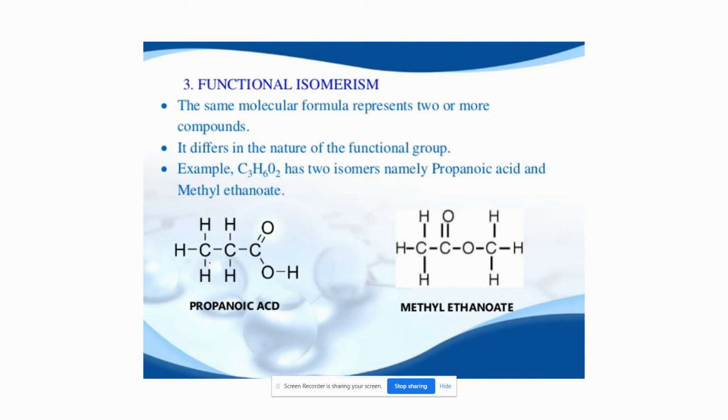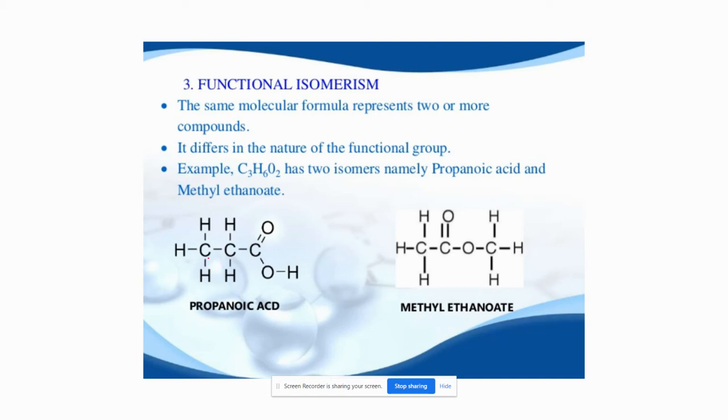The functional group defines the chemical nature of an organic compound, right? So here these compounds have the same molecular formula, but they have different functional groups. What is the functional group in this first compound? COOH means carboxylic acid, right? And here COOC means these are esters. So the name of this compound is propanoic acid, and this one is methyl ethanoate.